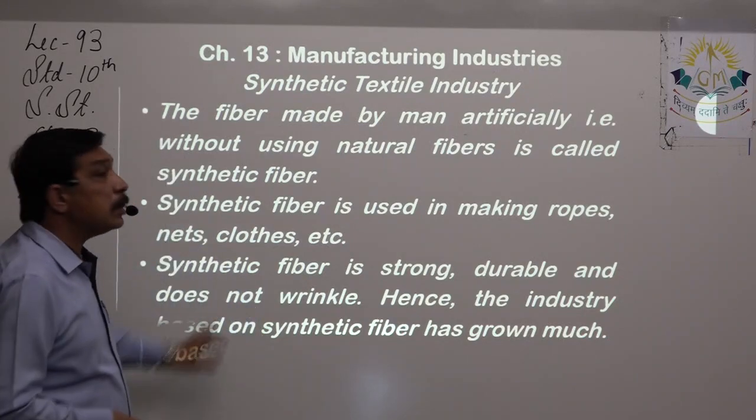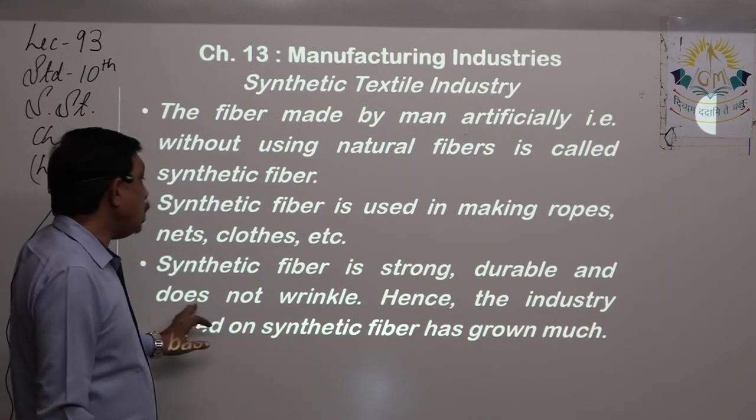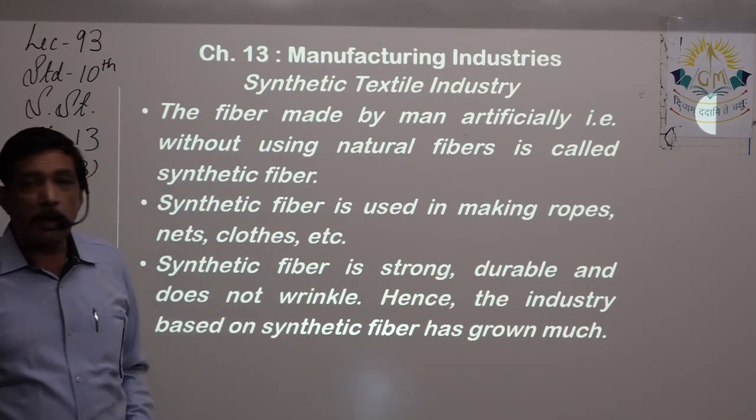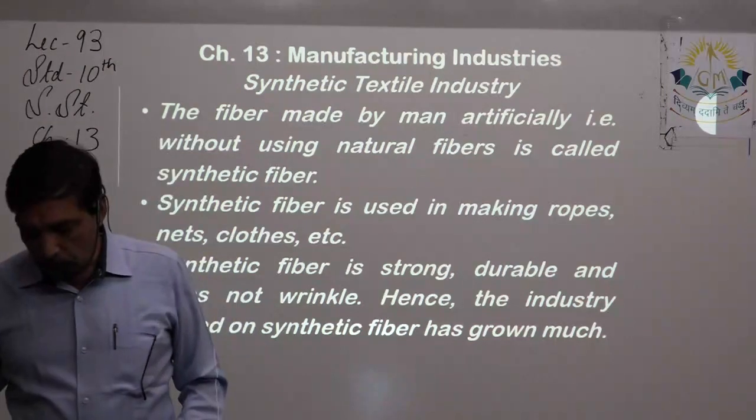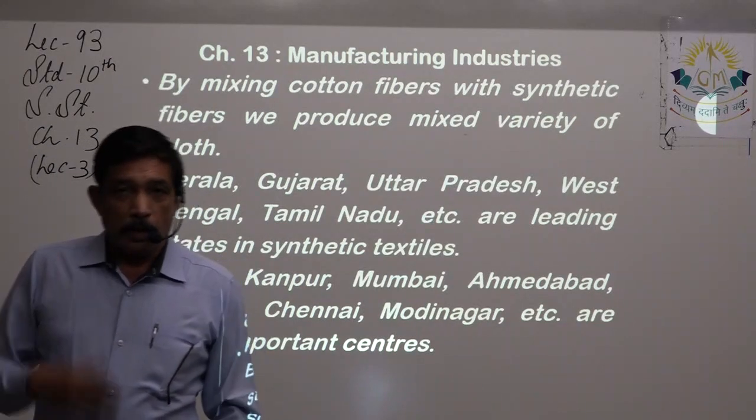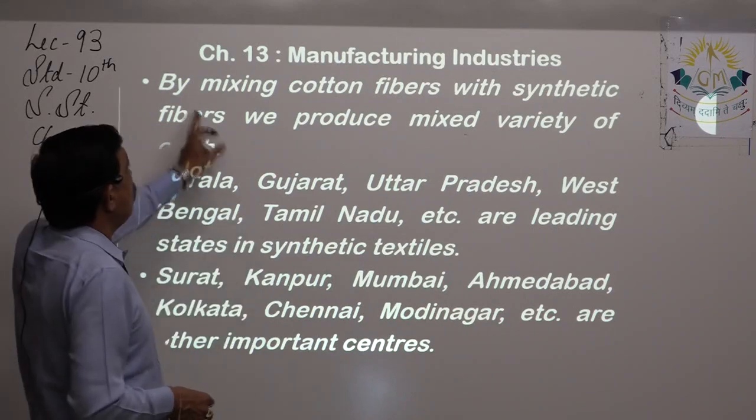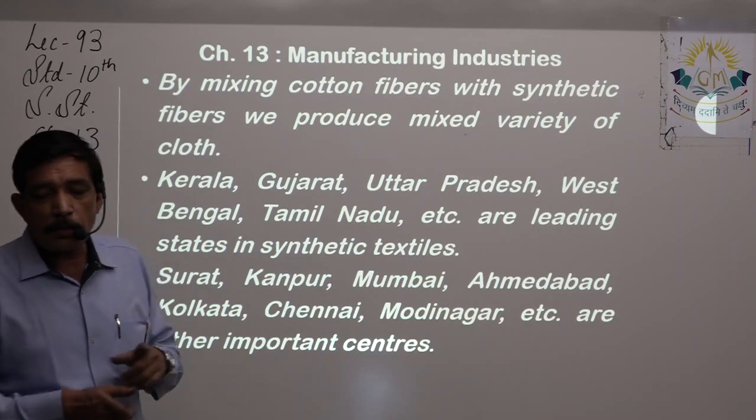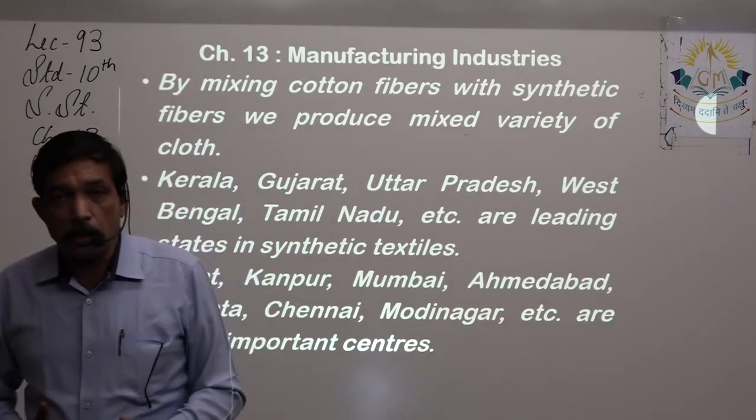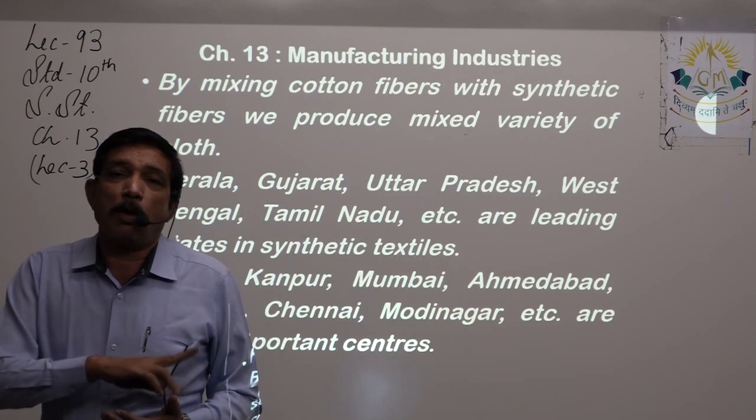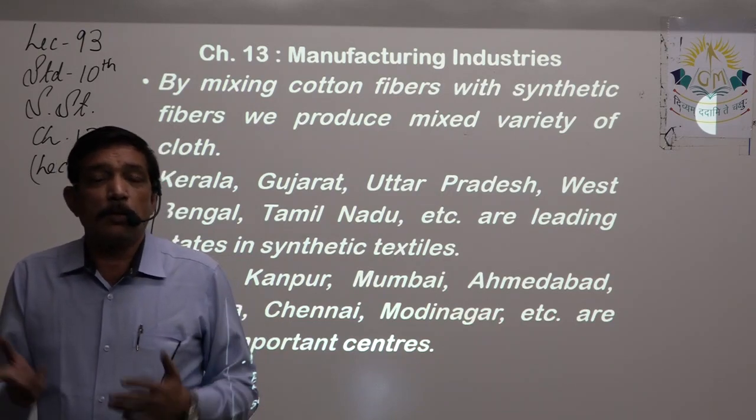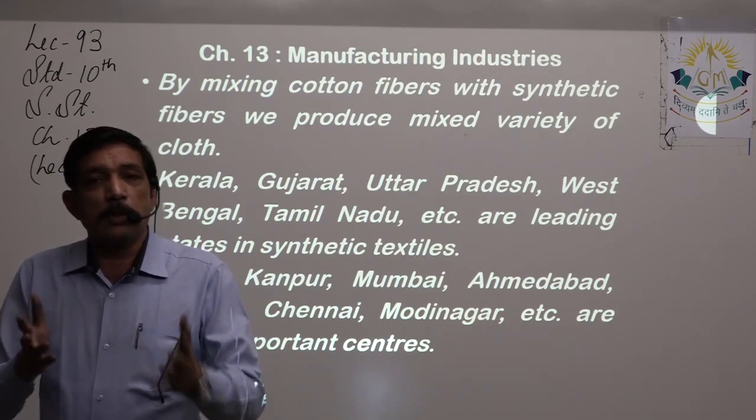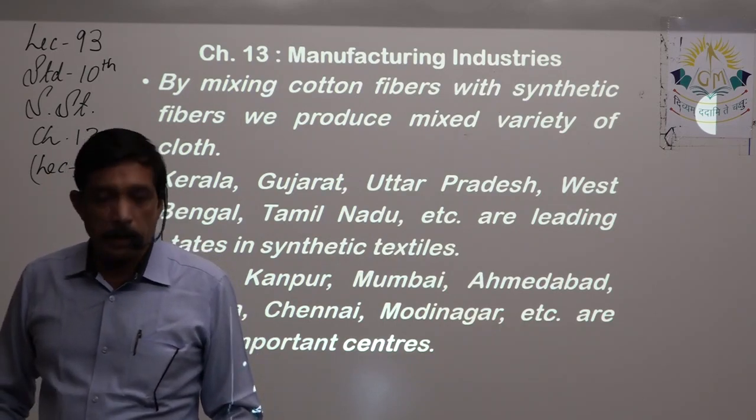We can add gravity. It is durable, long lasting, and does not wrinkle. That is what we discussed. Hence, the industry based on synthetic fiber has grown quite much. Now, this is also what we explained just now. By mixing cotton fibers with synthetic fibers, we produce mixed variety of cloth. It can be 80-20, 80 of cotton, 20 of synthetic one, or it can be 60-40. 60-40 is usually the natural one. Yes, that is used almost all the places for textile, right?